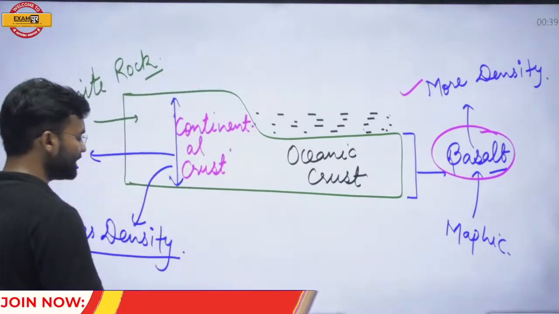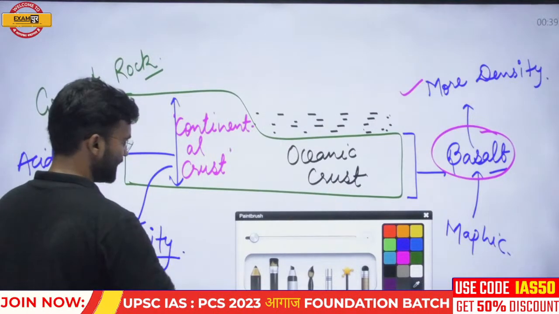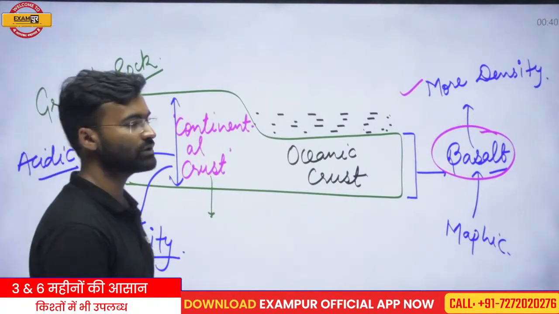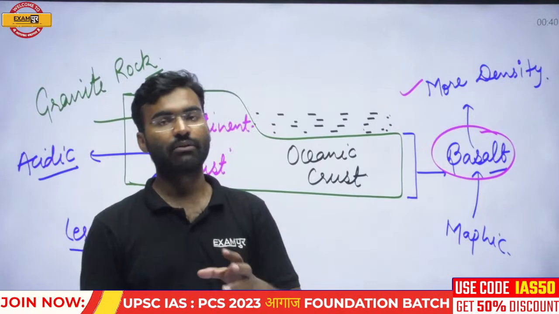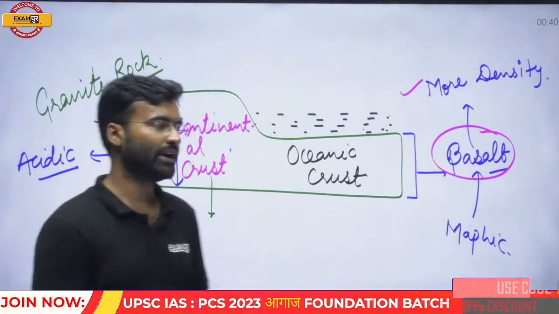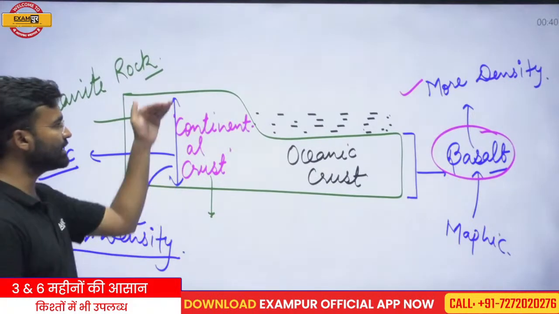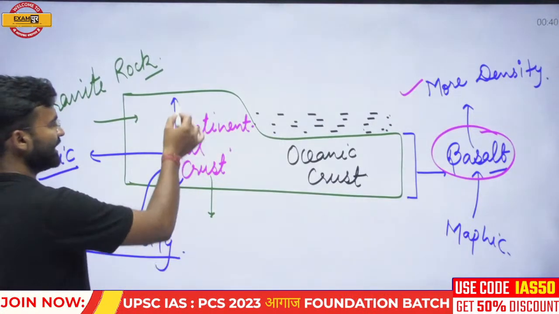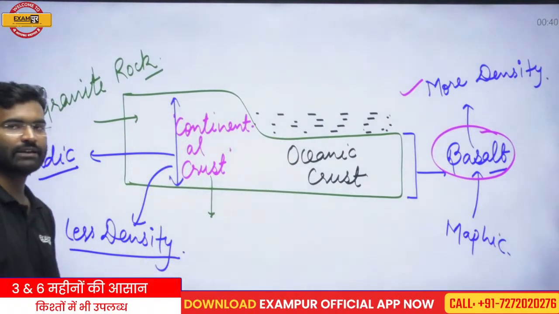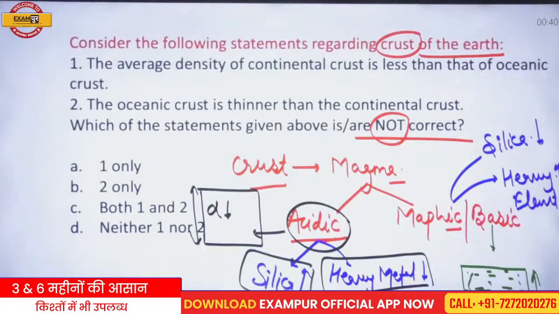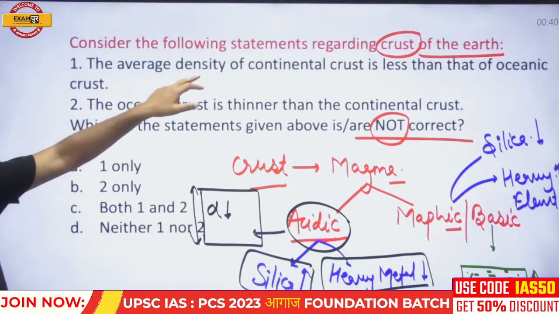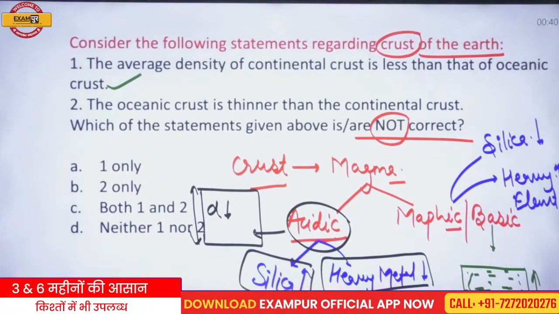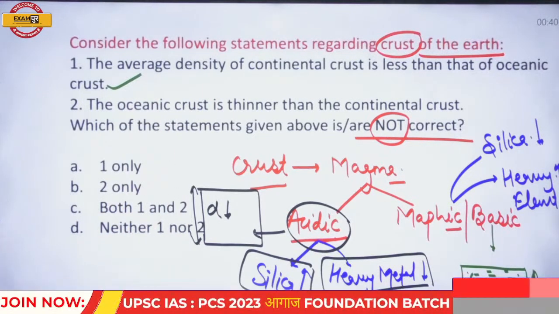And continental crust has less density than the oceanic crust. Absolutely, it is the correct answer, because it has a higher silica percentage, so it does not have many heavy metals, and that is why it is floppy in nature. Height is relatively more, depth is more, but the density is low. Now jump to the question and read it. The average density of continental crust is less than the oceanic crust. Absolutely correct.